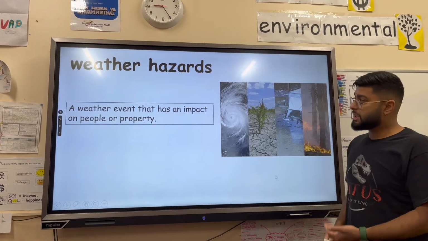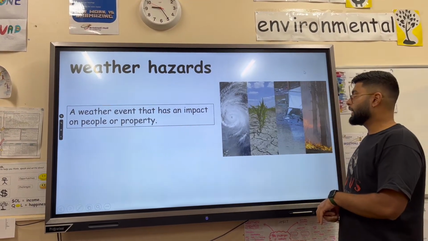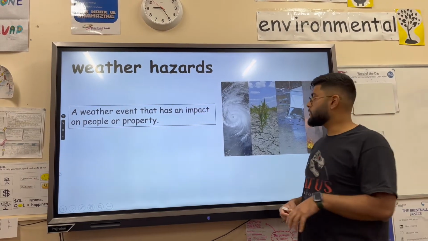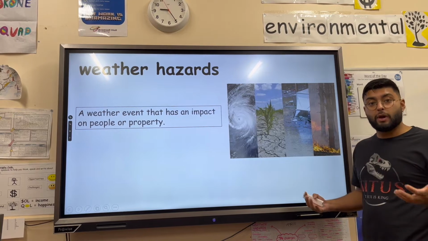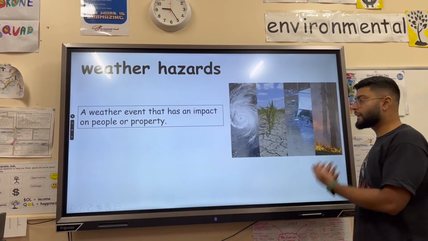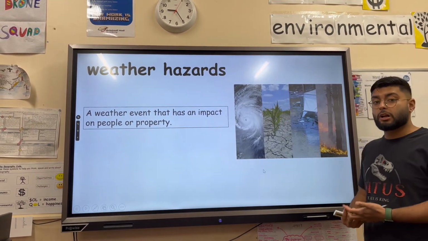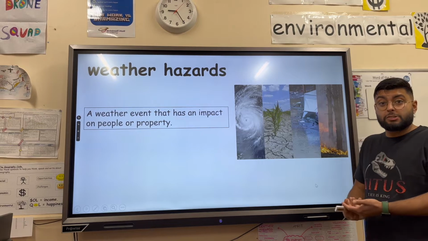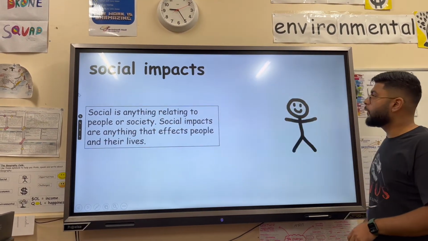So weather hazard is an impact on people or property. So if a tropical storm was to happen in the middle of a desert where nobody lives, that's not a weather hazard because it's not affecting people or property. However, if Hurricane Katrina hit New Orleans, which it did, flooded people's homes and caused massive disruption and death, that is a weather hazard because it's harmed people or property.